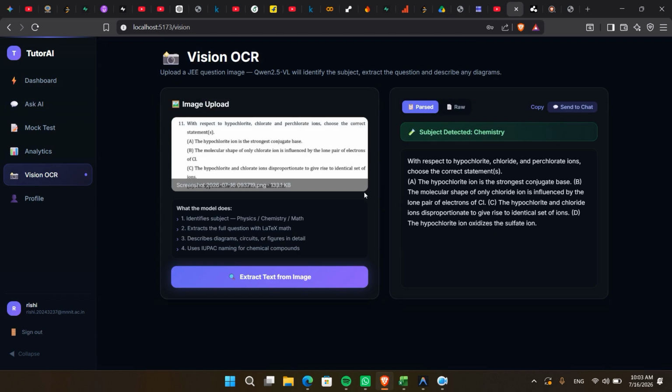Our objective throughout this project was not only to answer students' questions, but also to help them develop a deeper understanding of concepts through personalized guidance and continuous feedback. We believe this approach can make AI-assisted education significantly more interactive, reliable, and effective for competitive exam preparation.